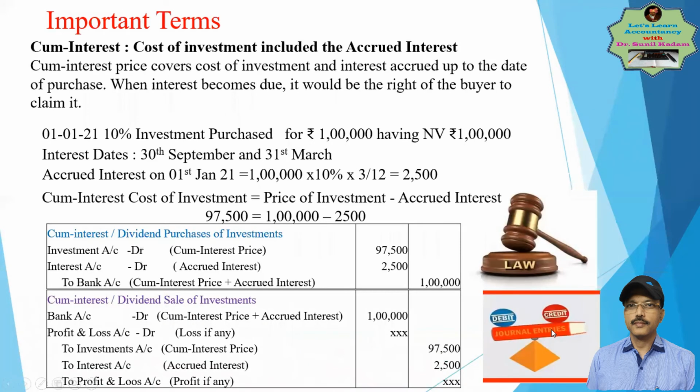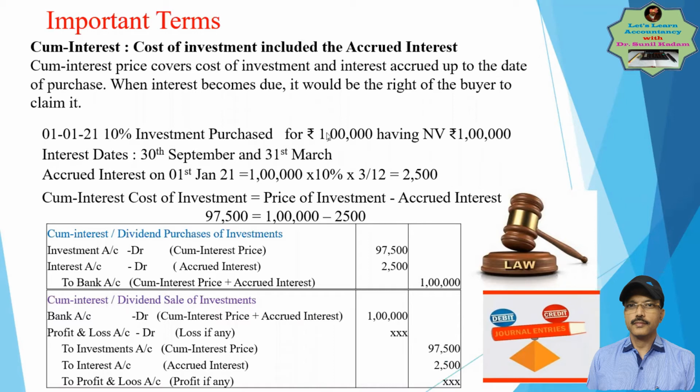Now, the next important term is Cum-Interest cost. Cum-Interest cost is the cost of investment which includes the accrued interest. Just now we understood what accrued interest is. Now let us understand what Cum-Interest cost is, and there is another term called Ex-Interest. Both will be discussed.